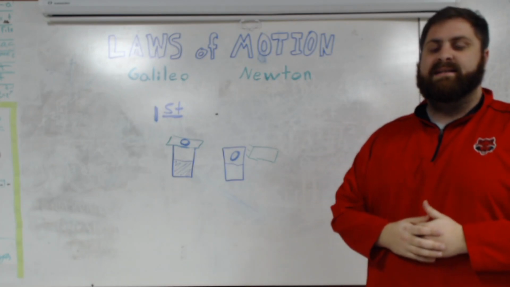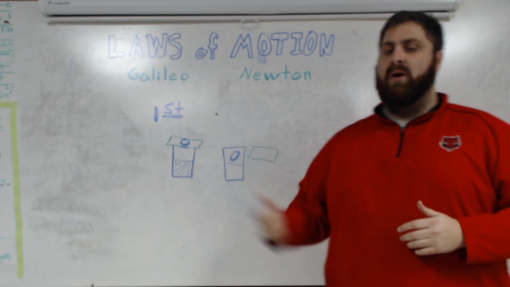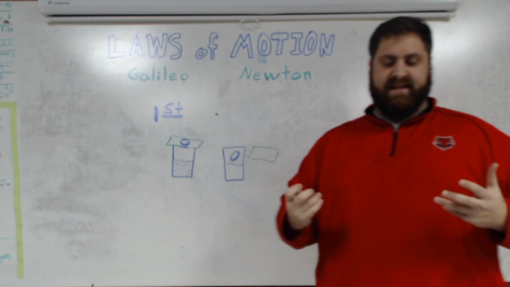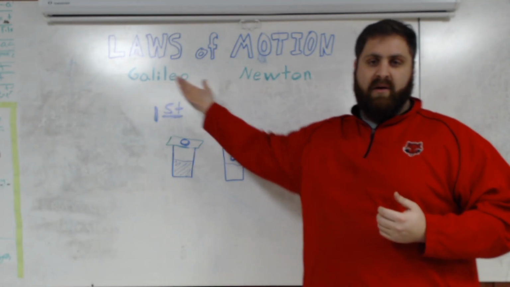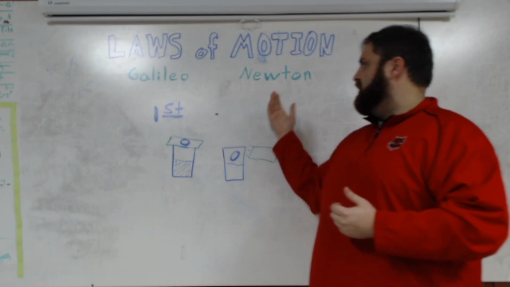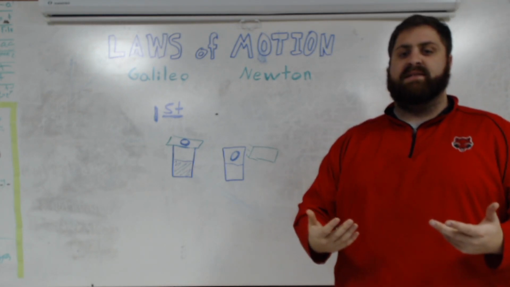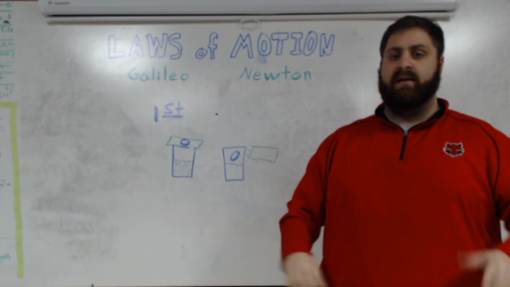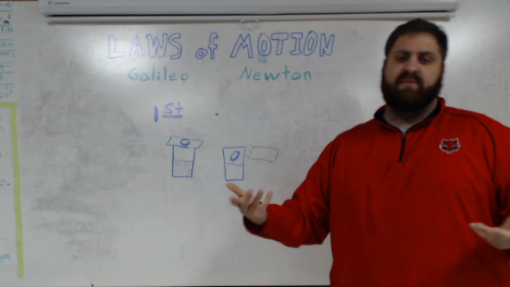All right. Today we are in chapter 10, section 2, and we are talking about the laws of motion. With the laws of motion and in physics, a lot of the work is attributed to two men. You've probably heard their names, Galileo and Newton. And Isaac Newton is probably slightly more famous. He presented his findings in a book called Principia. It has a bit longer name than that, but the shortened, accepted name is Principia.